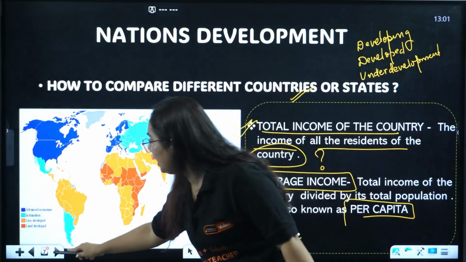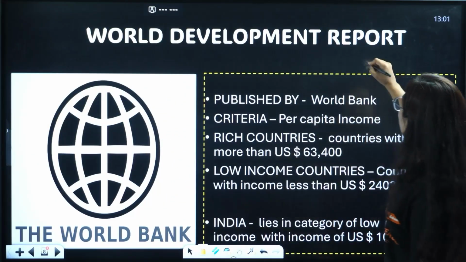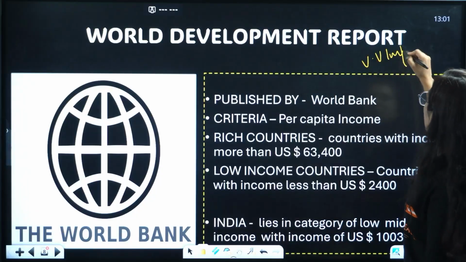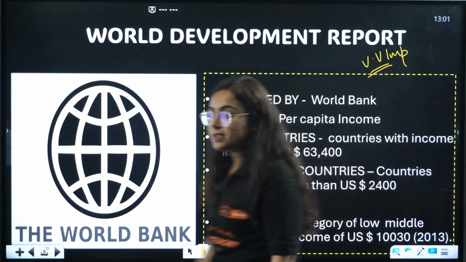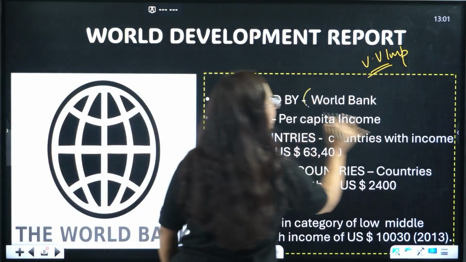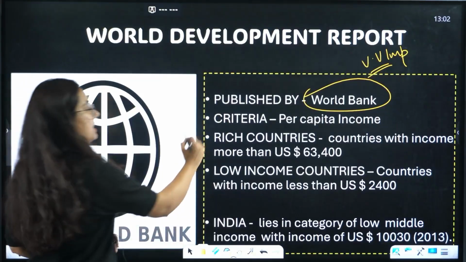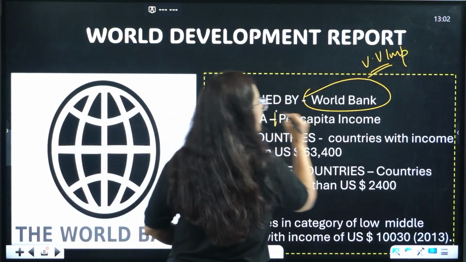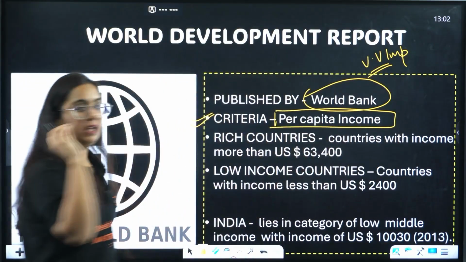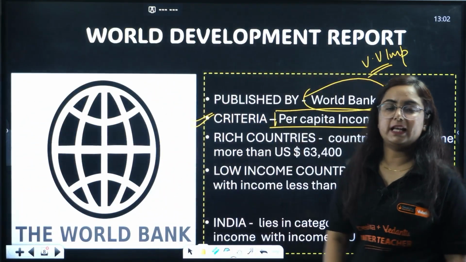Seeing this, the World Development Report was published by the World Bank. A very important topic of this chapter, right? What is the name? World Development Report. Published by which organization? It's the World Bank. What was the criterion used by this? Per capita income, that we will compare the countries on the basis of their per capita income.